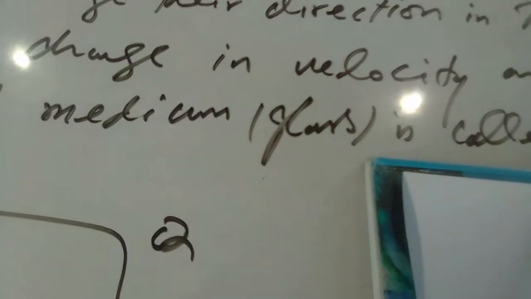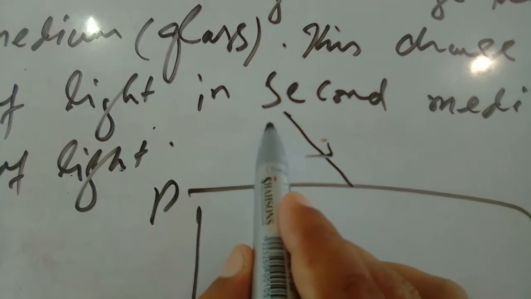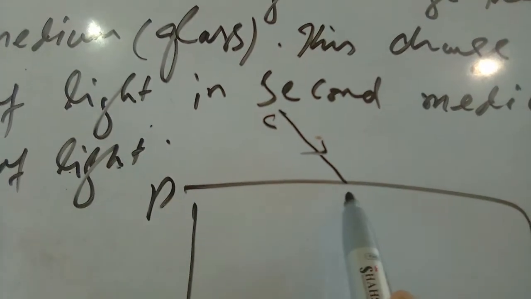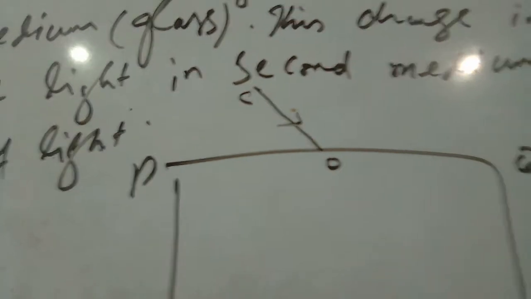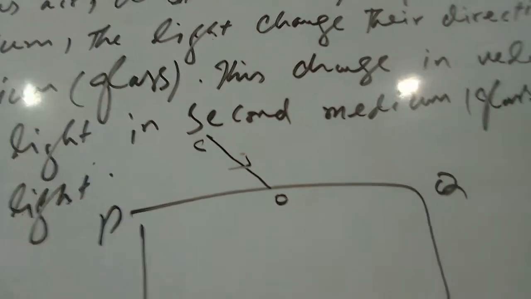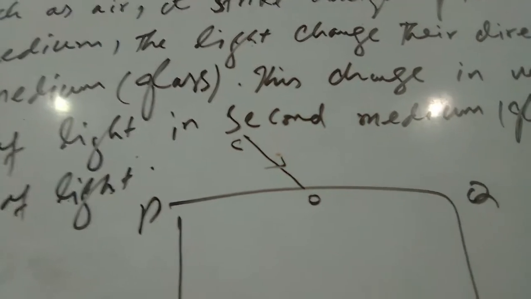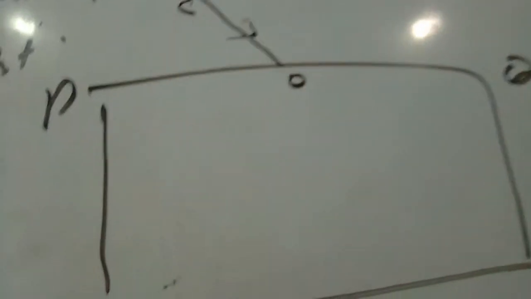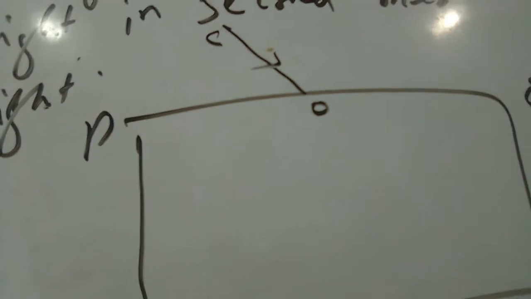OC is called the incident ray. Let's say this is O and this is C. CO is called the incident ray, the direction in which the light falls on a glass slab.